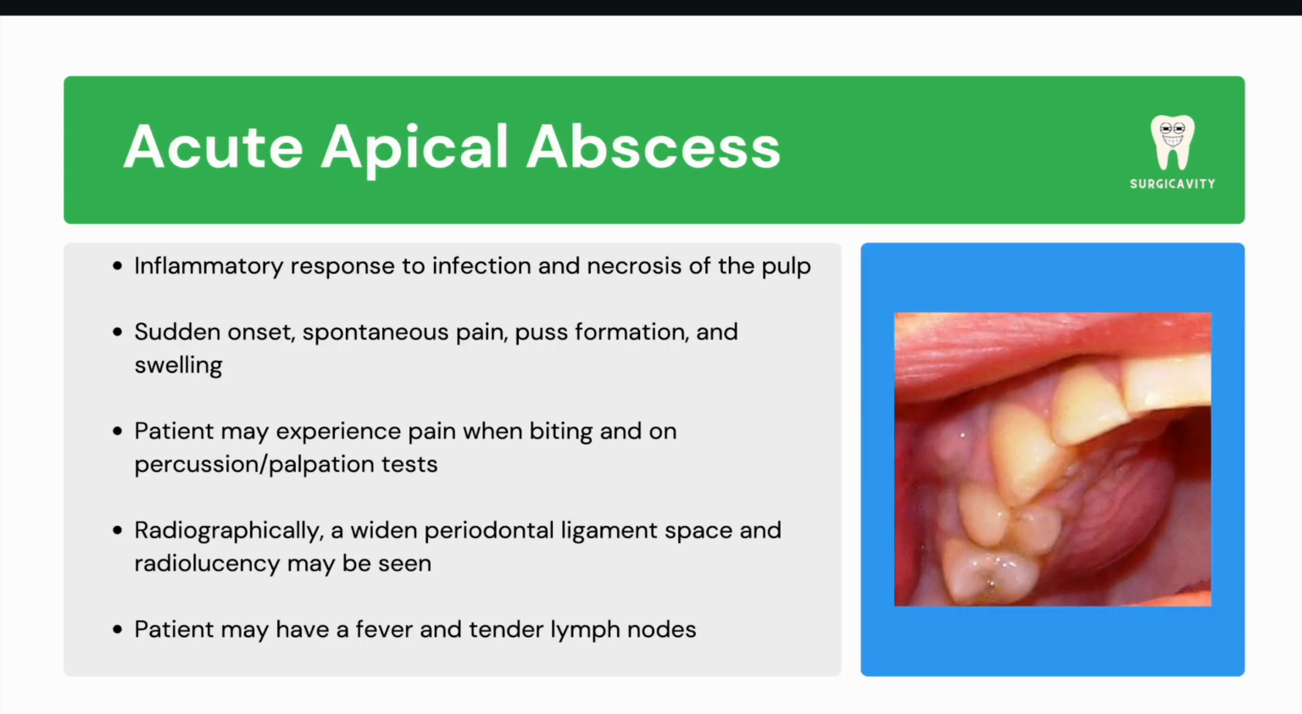Next, we have acute apical abscess, which is an inflammatory response to infection and necrosis of the tooth pulp. Acute apical abscesses have sudden onset, and the patient may have spontaneous pain, pus formation, and tissue swelling. If a tooth has an acute apical abscess, it will be extremely painful to biting, pressure, percussion, and palpation. In addition, it will not respond to any pulp tests. A radiograph may show a widened periodontal ligament space or an apical radiolucency. The patient may also have a fever, and the lymph nodes in the head and neck region may be tender.